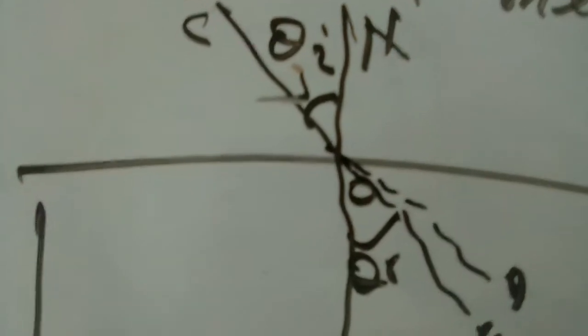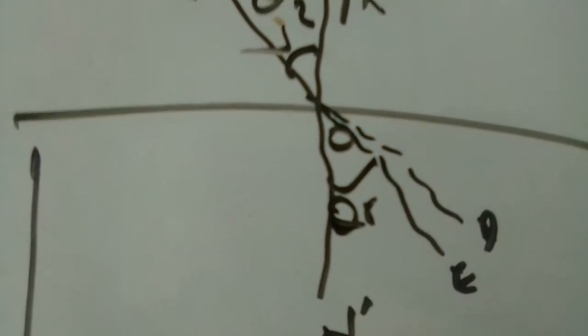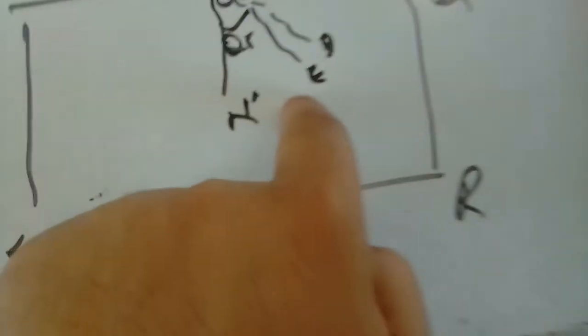This is called the incident ray, the ray of light approaching the boundary between the two media. The ray of light moving away from the boundary between the two media is called the refracted ray.